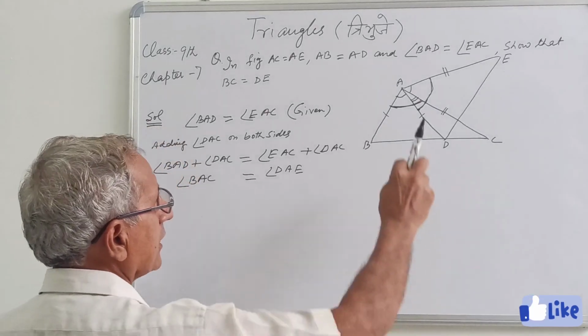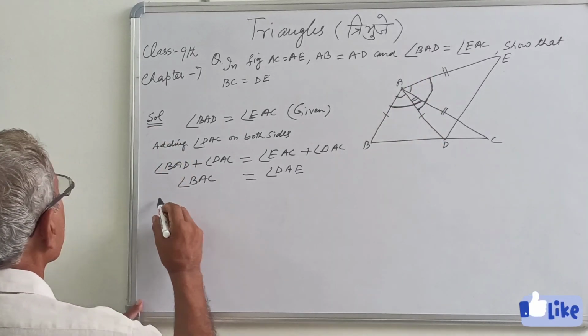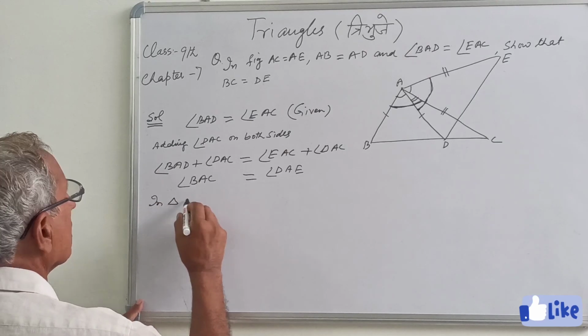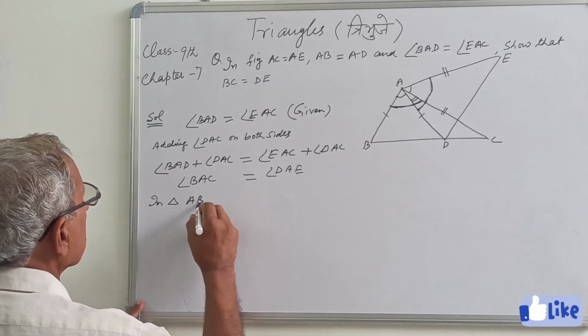Now we take triangle ABC and the other triangle.